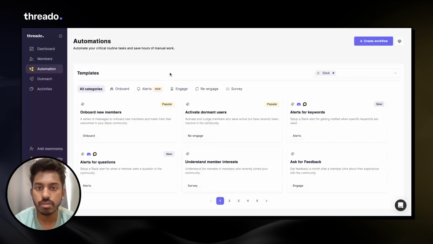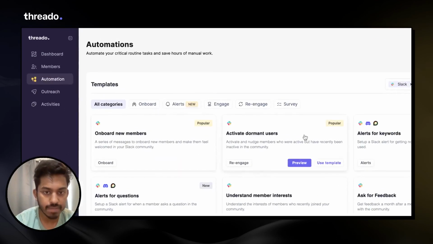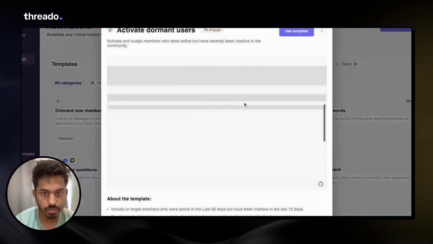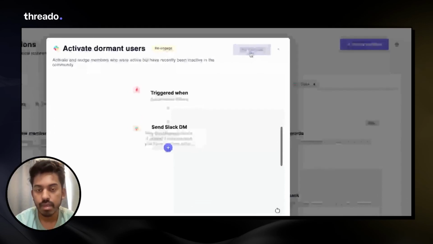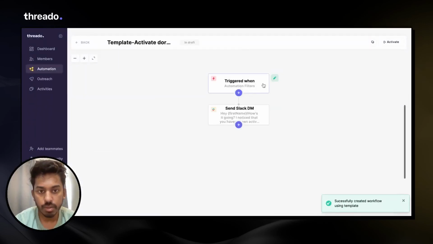Setting up the workflow is pretty simple. Navigate to the automation dashboard, and we already have a template called Activate Dormant Users. So let's use this template. Now, using this, we'll replicate it on your workspace.